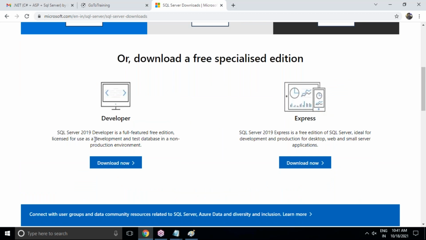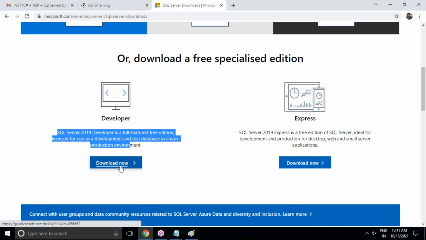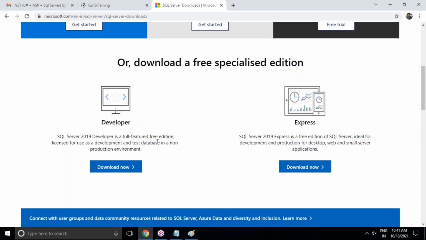SQL Server developer version, I strongly recommend downloading here. Here you have to click on download and you will get it.